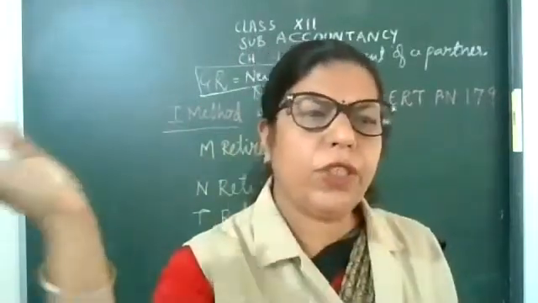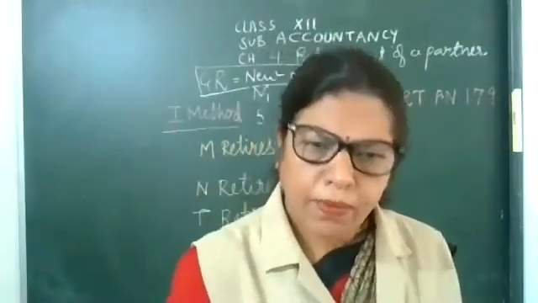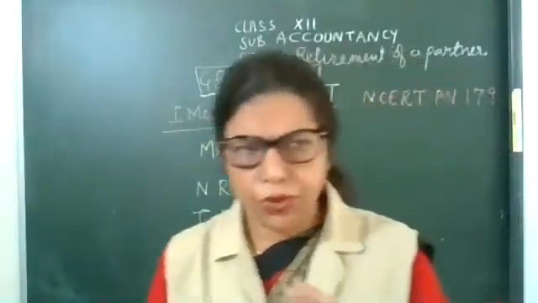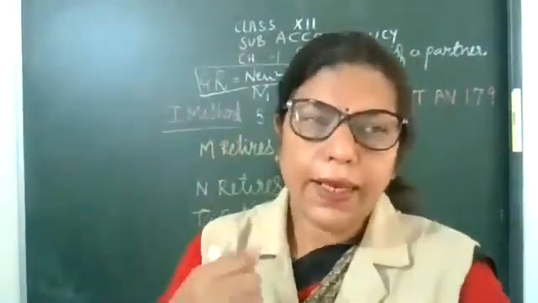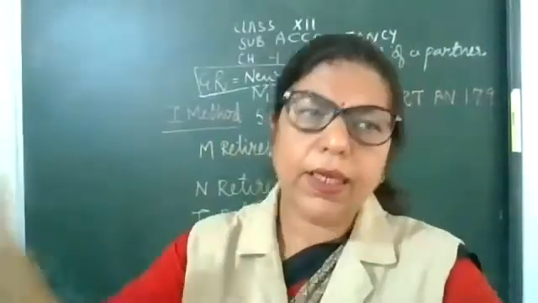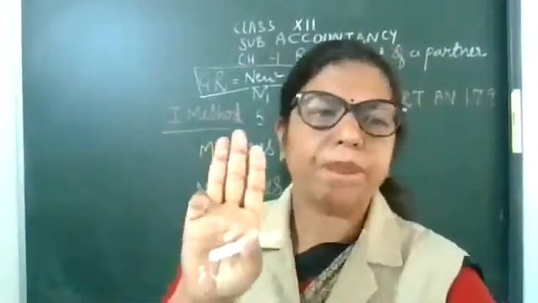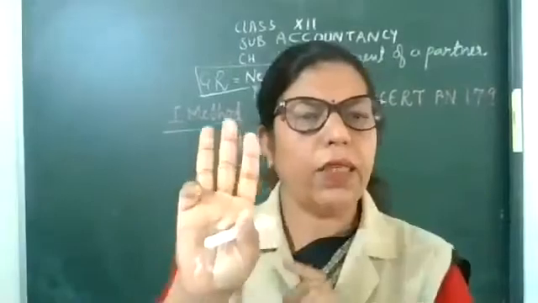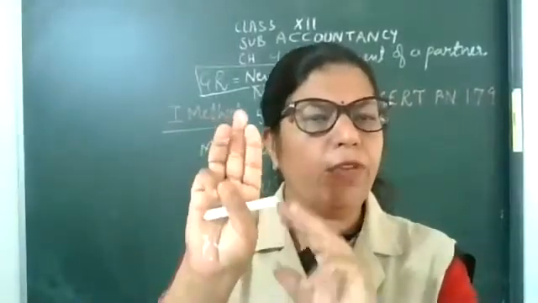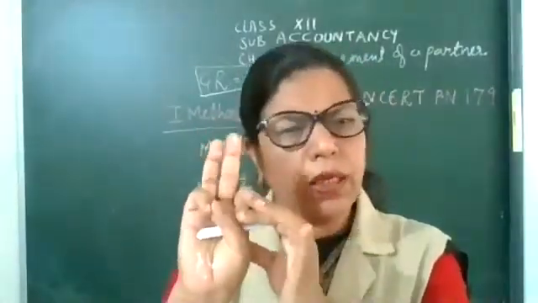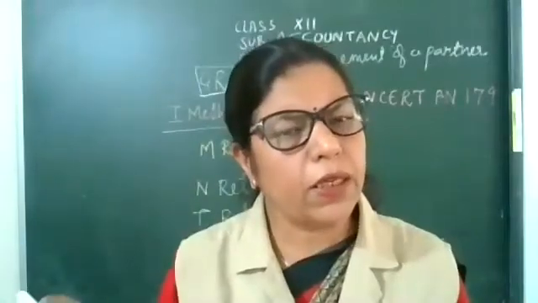The other two will share the profits. I am giving you an example. A, B, C are three equal partners. Now A wants to retire. Now B and C will be there.